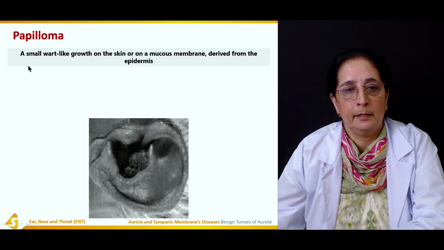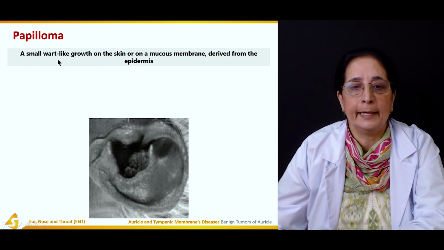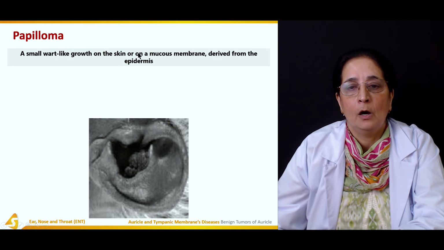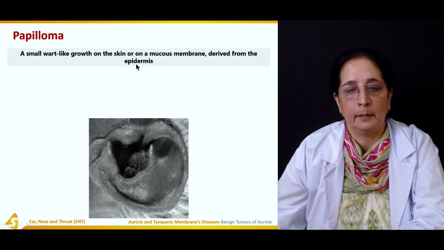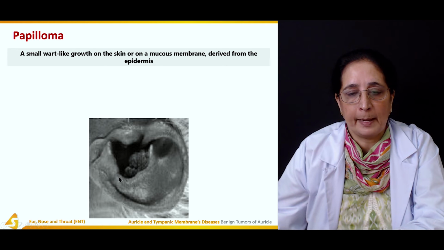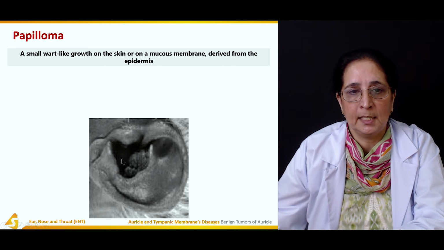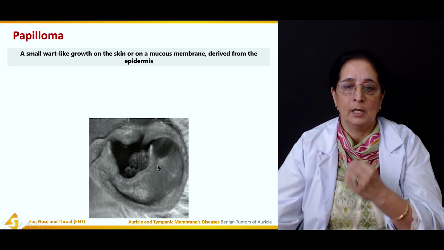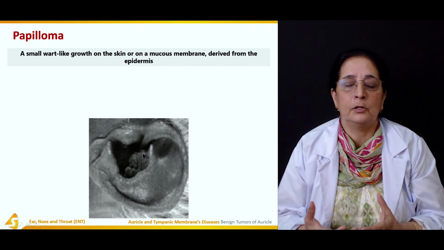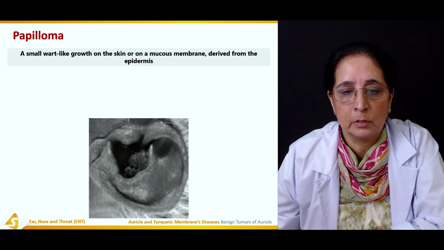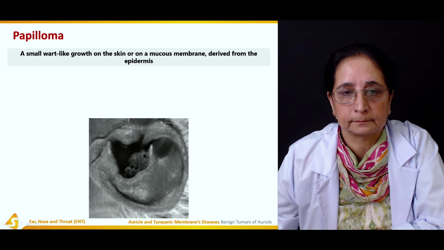Papilloma is a small wart-like growth on the skin or the mucous membrane derived from the epidermis. So this is the papilloma. If you can see, it's a wart-like growth. Viral warts are caused by infection as a result of a virus, and this looks like the wart.